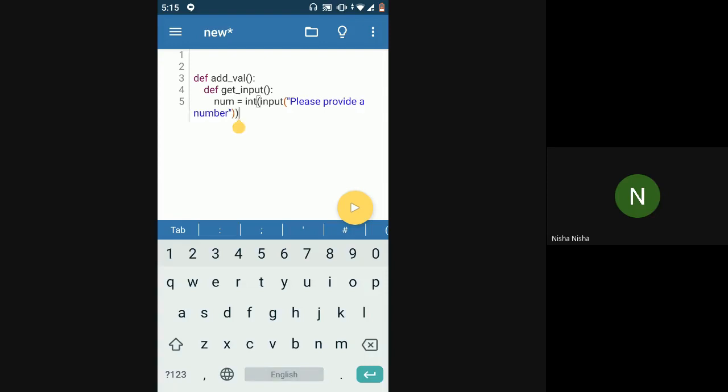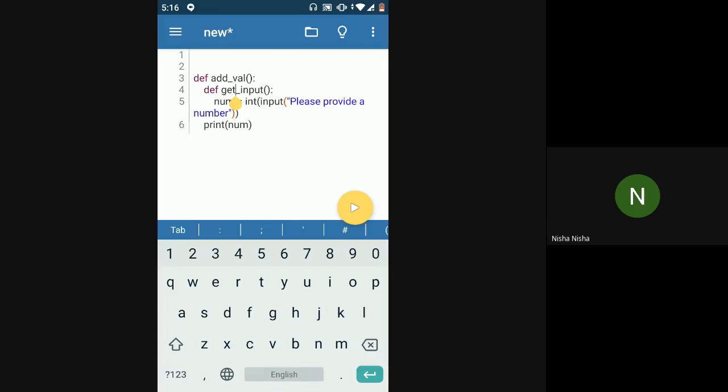Now my question is, okay, so now I'll just come back. This is my main function, my addval function, the outer function. Now my question is, do you think this num variable will be accessible here at line number 6? This num variable I have introduced inside of the inner function.